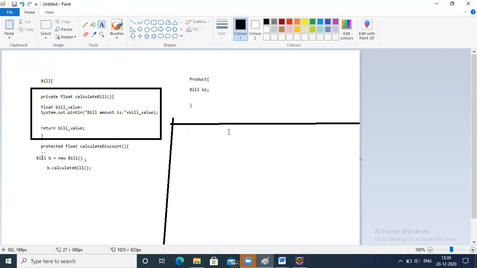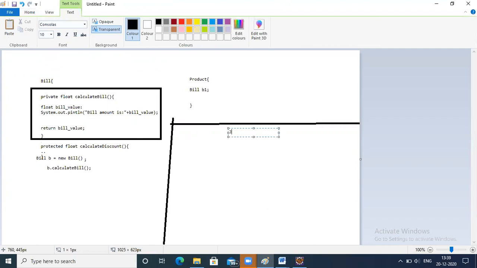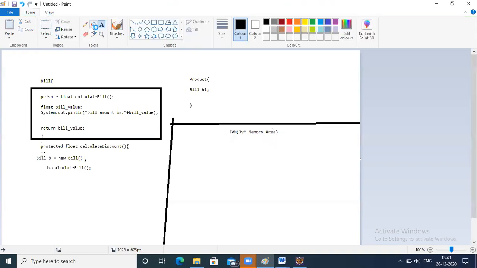This is your JVM memory area. Here your object will be created inside the heap area.